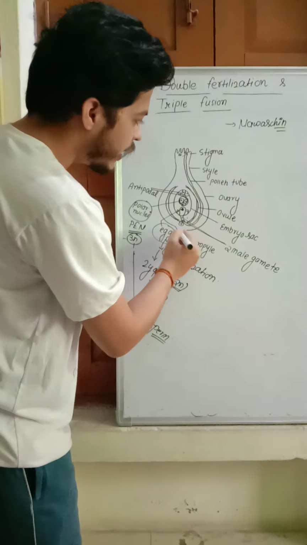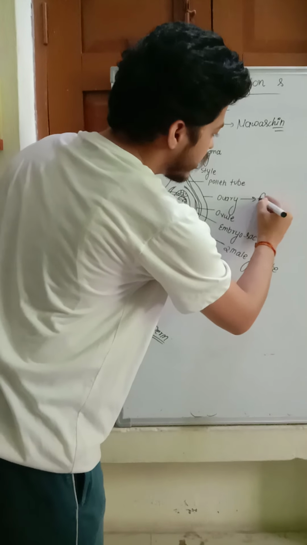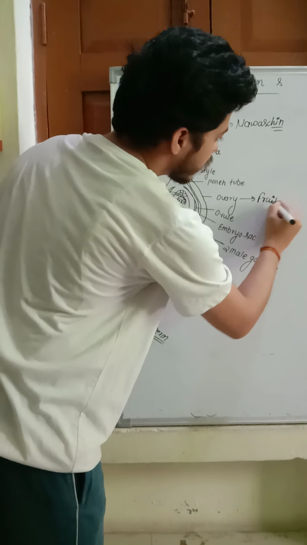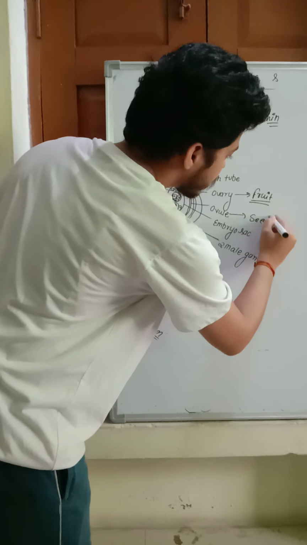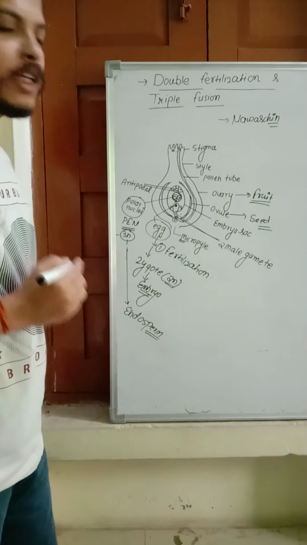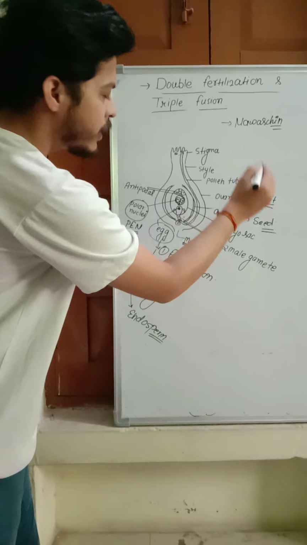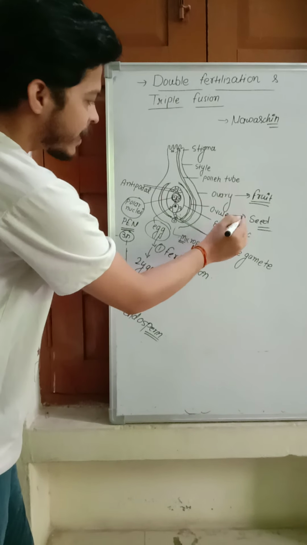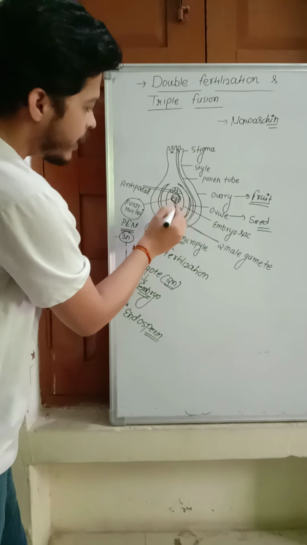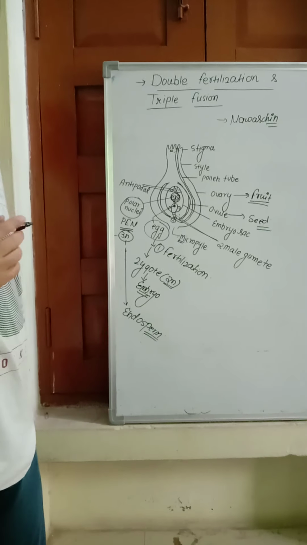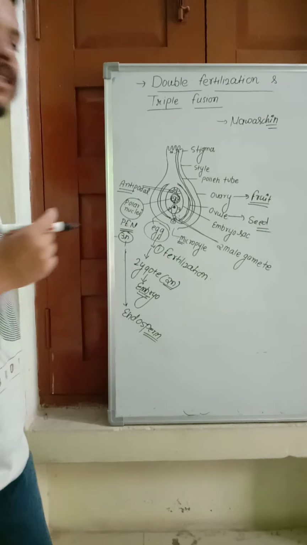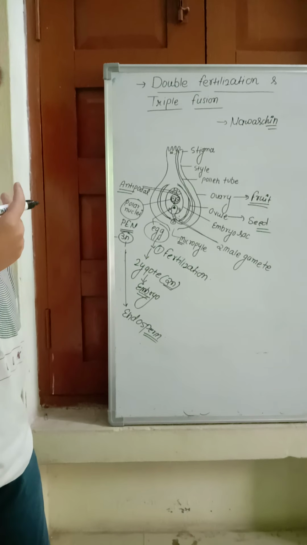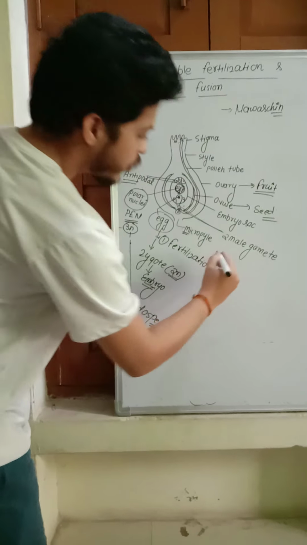Another point: after fertilization, the egg cell forms the zygote, which further develops into the embryo. The polar nuclei form the endosperm, the ovary develops into the fruit, and the ovule develops into the seed. So that is the step. Inside the fruit there is a seed, and inside the seed there is an embryo and an endosperm. The antipodal cells and synergids degenerate; they have no function after fertilization. Very important.